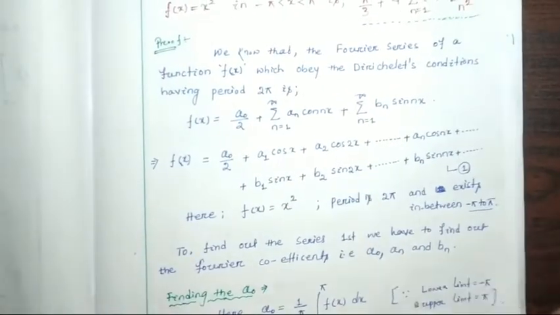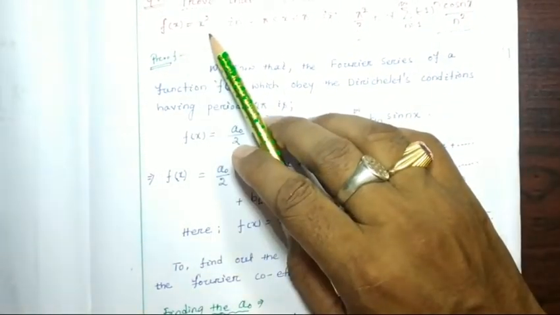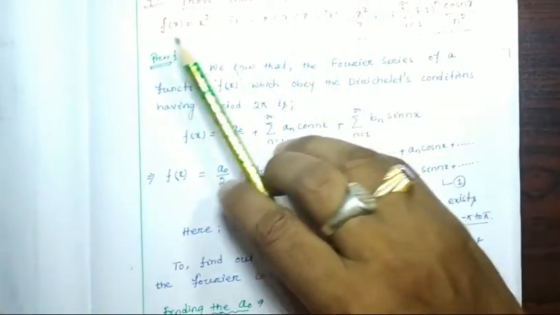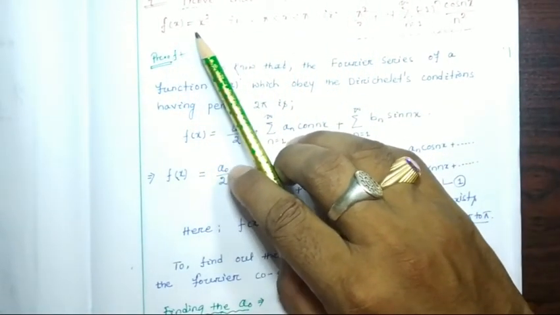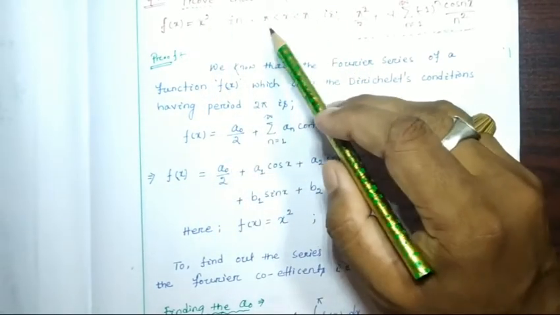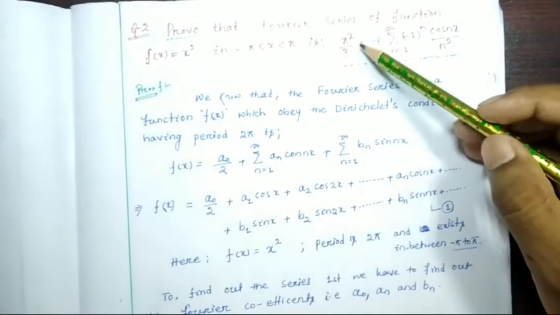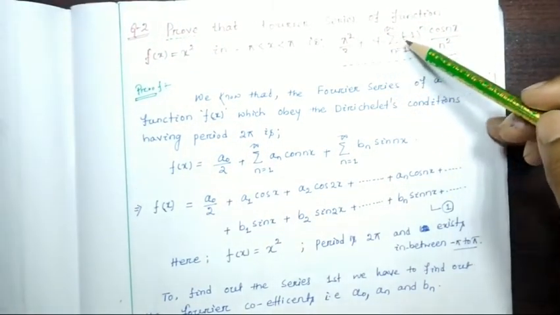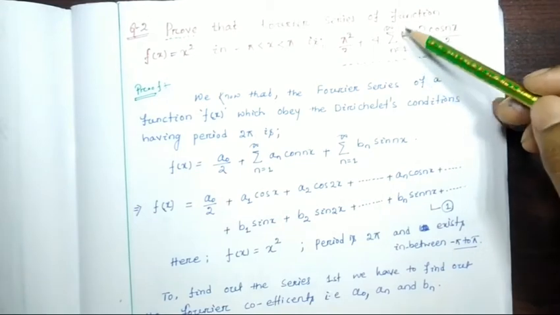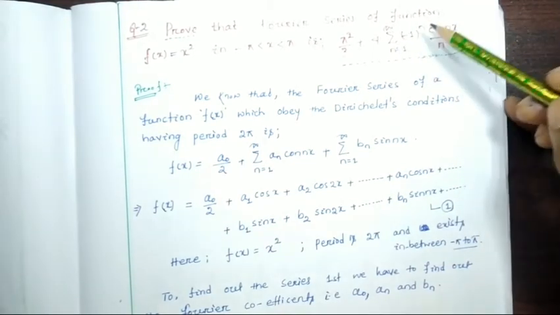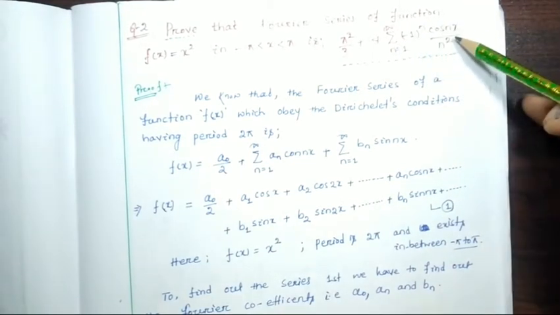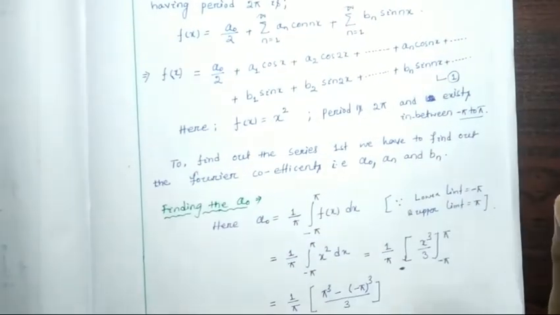So in detail we have discussed, and we also considered one problem, that is f(x) equal to x square, considering the Fourier series of the function x square between minus pi and pi, where we have to prove pi square by 3 plus 4 into the summation over n equal to 1 to infinity of minus 1 to the power n cos nx by n square. In detail we have discussed this.